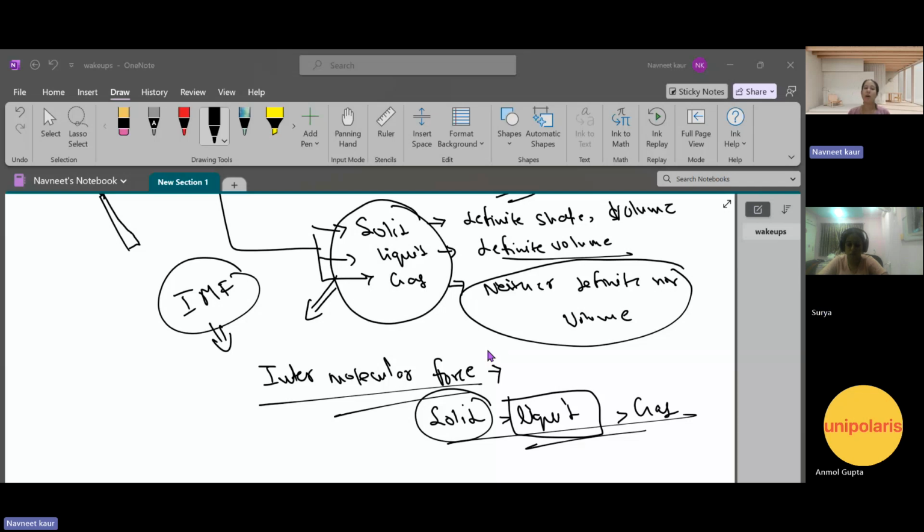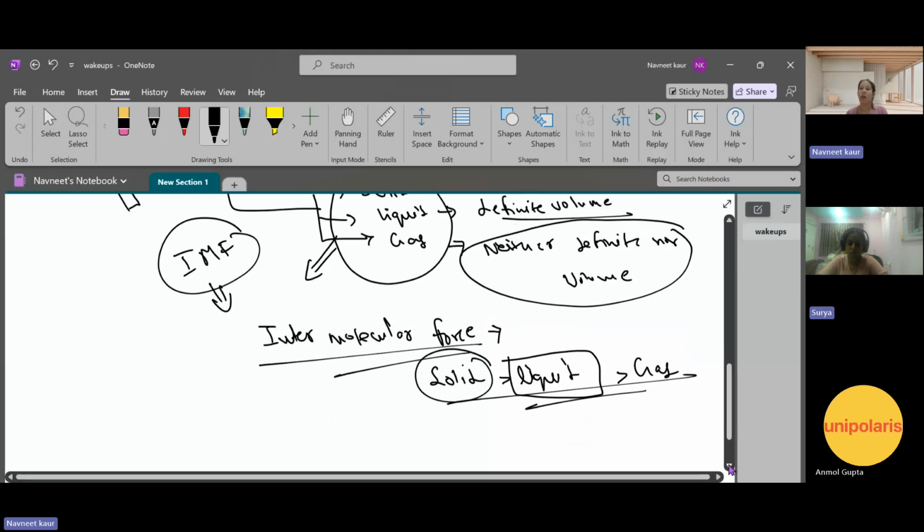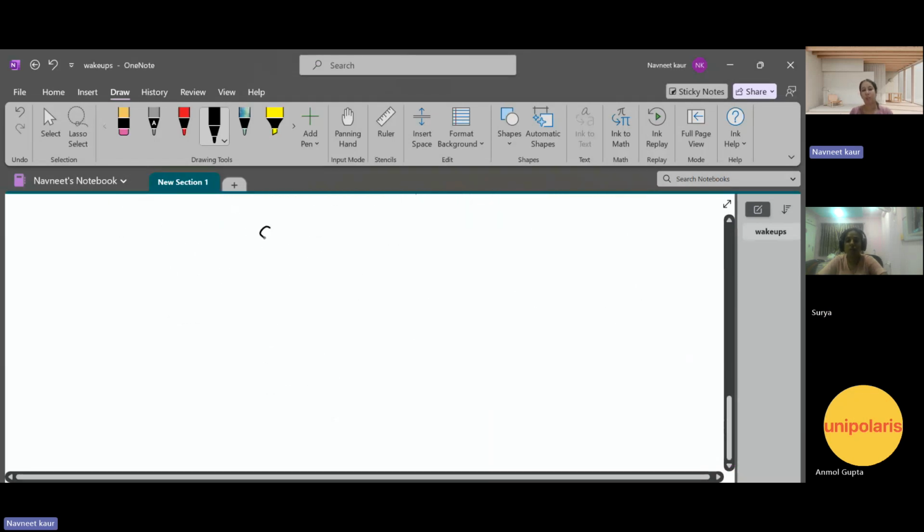Now, these three states are interconvertible. Solid can be converted into liquid, liquid into gas. If I convert solid into liquid, what is it considered as? Melting, melting of ice.